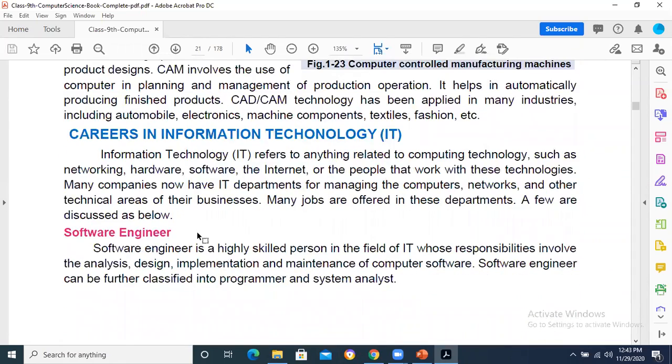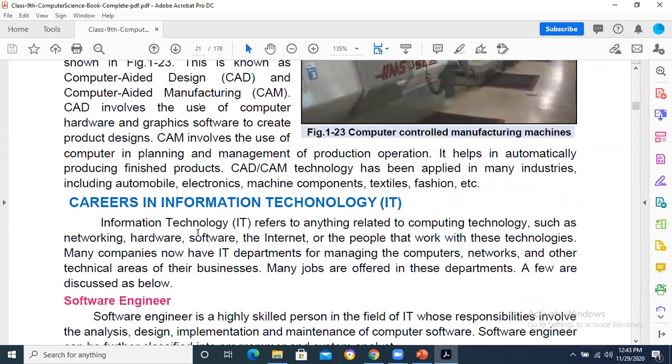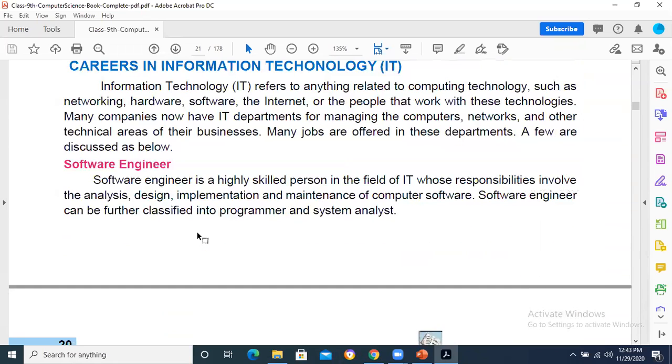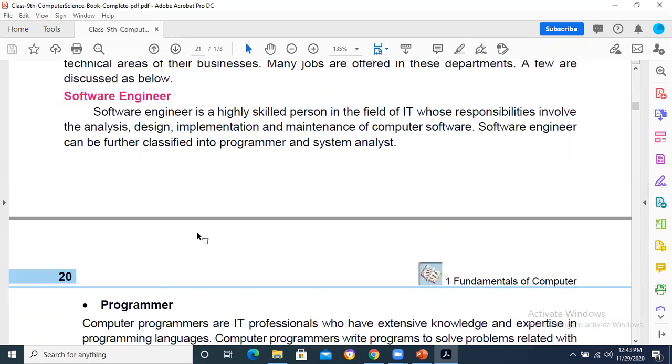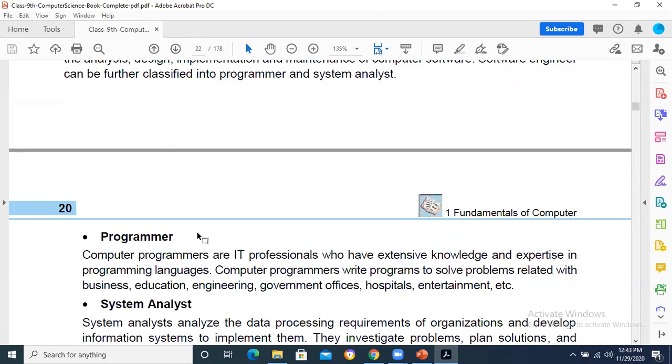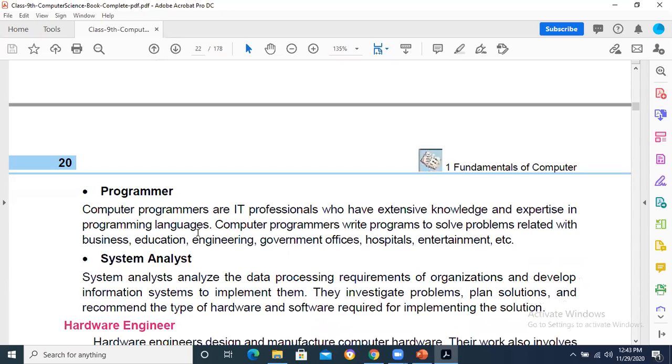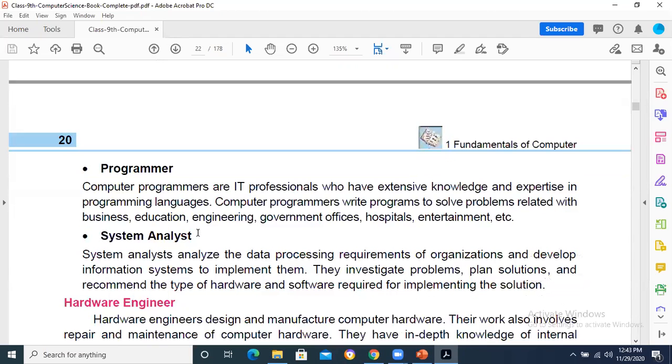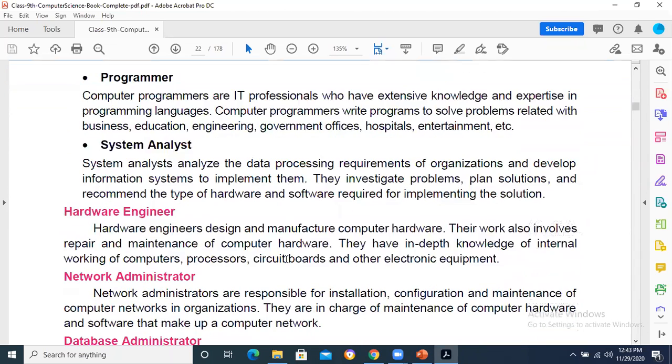Questions can be asked to write about computer aided manufacturing, computer aided design. These things are very important. What are the different careers? Software engineers, who are working on the different programming languages to make software. Database designer, who is basically responsible for designing and maintaining the database. Administrator, who manages all the user rights and authorities with the different employees. System analyst, who is basically the overall in charge of all the organization's data processing requirements.